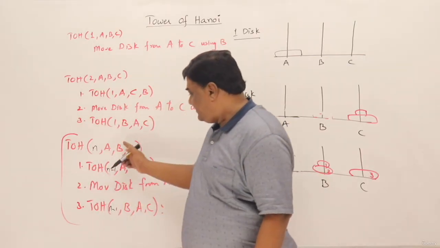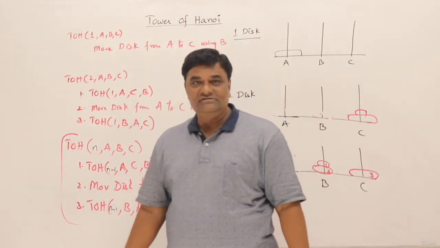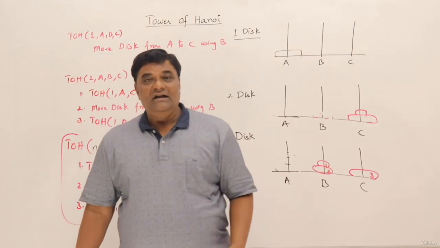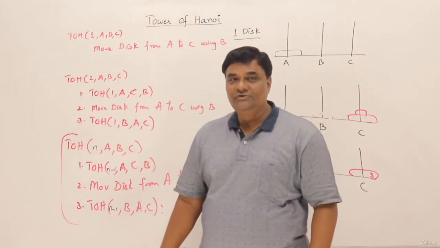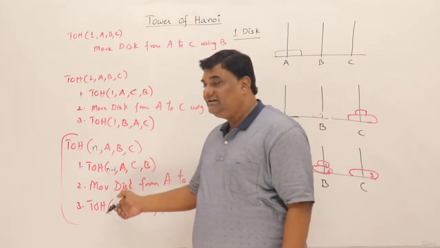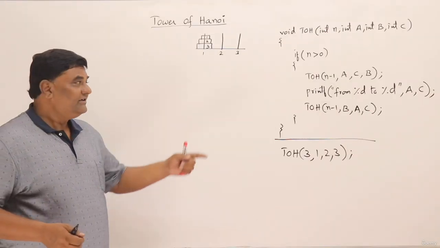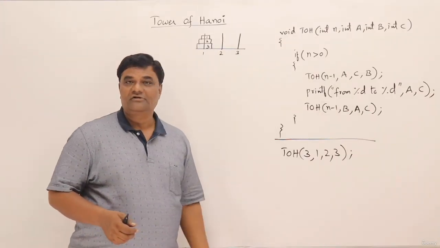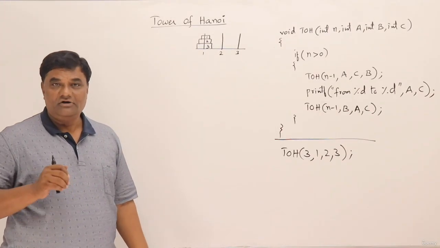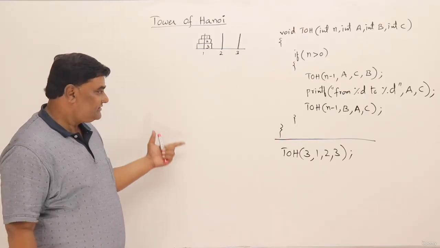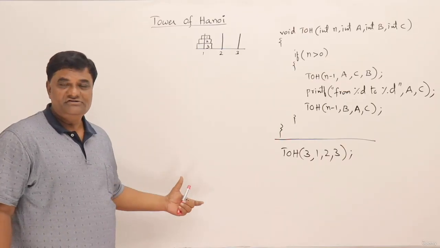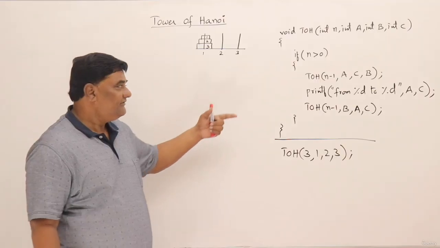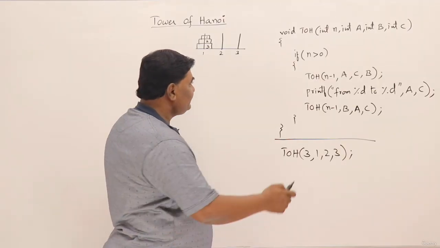Now I will write down this as a recursive function, and I will take an example and trace this function and show you whether these steps will solve the problem or not. Here is a recursive function for solving the Tower of Hanoi problem. Based on our discussion, the final algorithm that I have written, I have written it as a function. So let us read it out.